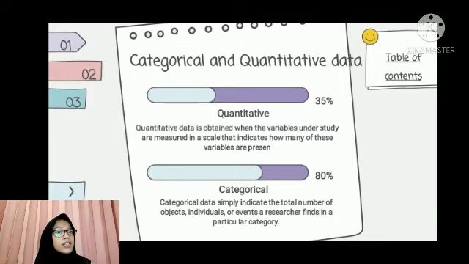While categorical data simply indicate the total number of objects, individuals, or events that a researcher finds in a particular category. Notice that what the researcher is looking for is the frequency of a certain characteristic, object, individual, or event. For example, the number of male and female students in chemistry. The variable in this example is gender.